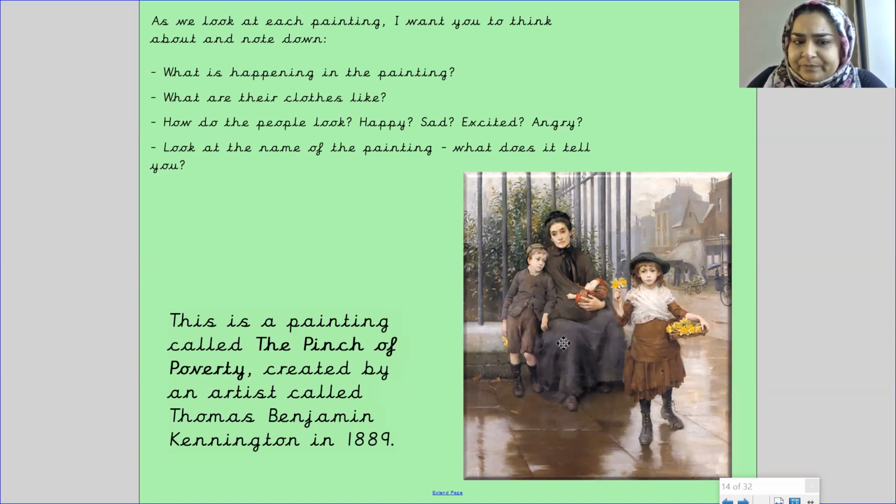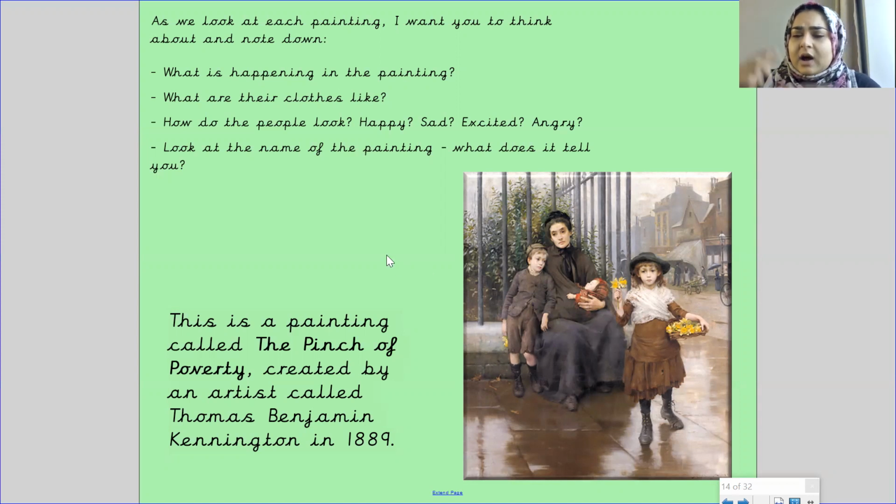So this means that these people are poor, so they're living in poverty, and it's a pinch of poverty, meaning it's very tight. So it's very tight for them. They can't just get by, and they aren't getting by.